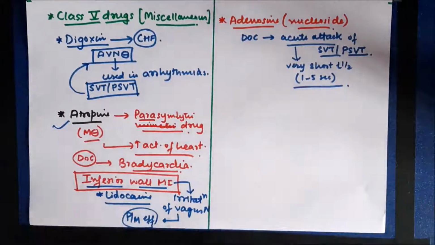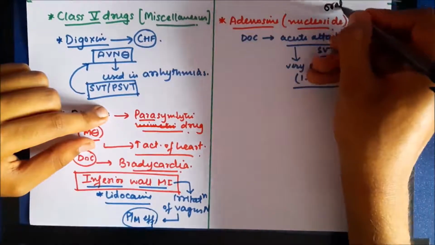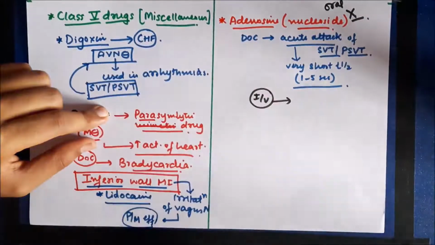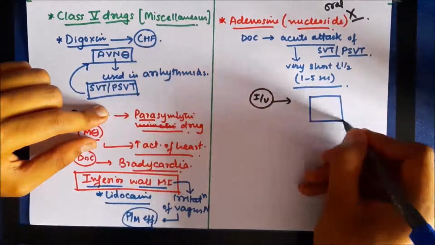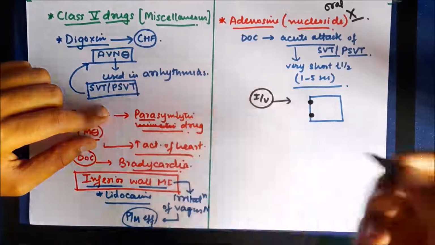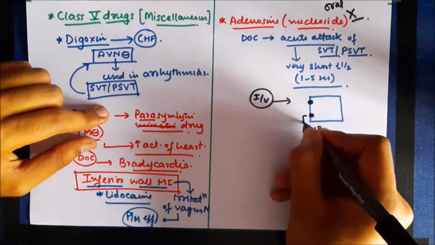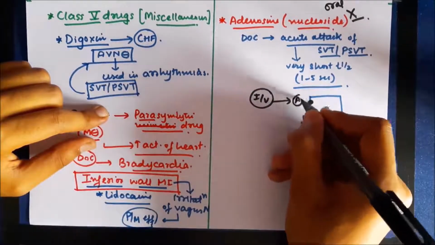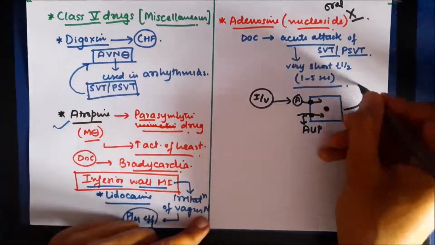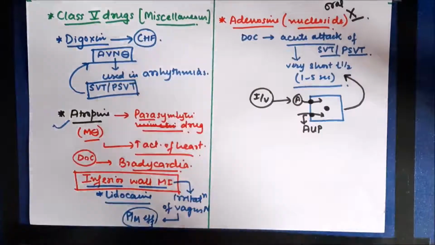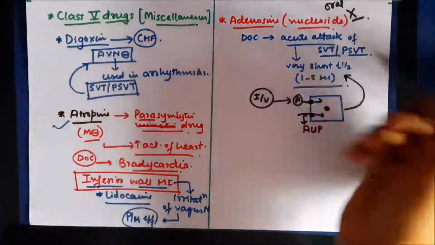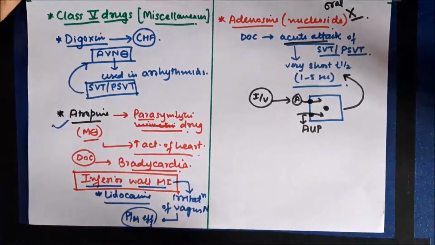Its half life is only a few seconds, almost 1 to 5 seconds, and since it's a nucleoside, it cannot be given by oral route, it has to be given by IV route. Whenever it's given IV, the cells of our body take up adenosine quite fast because of the presence of certain proteins called adenosine uptake proteins. This decreases the levels of adenosine in the blood. As a result, its half life is very less. Adenosine is also a very fast acting drug, because of which it's used in acute attacks.